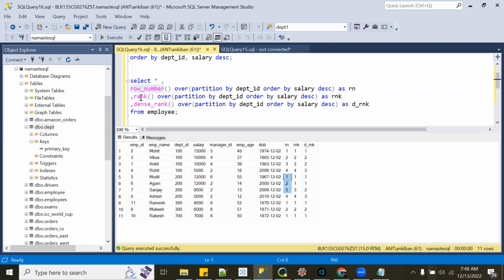In rank, it will give the same rank to the same people, and at the same time it will skip ranks: 1, 2, then 3 is skipped because 3 people are there before this person. Dense rank is also the same, people with the same salary get the same dense rank. The only thing is it will not skip anything.